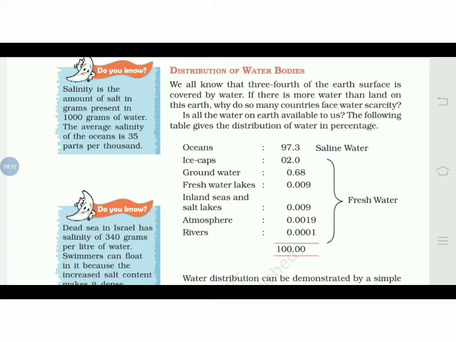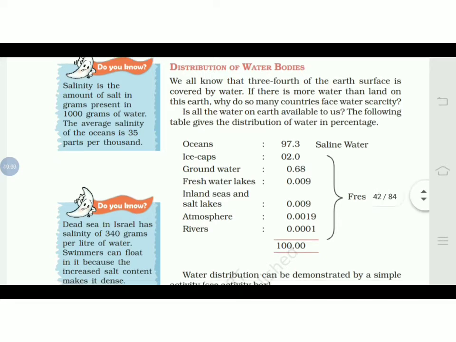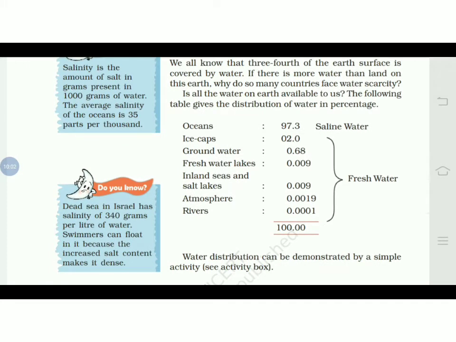Next, here it is given percentage wise. Let's see only about the water, which we are going to learn over here. The other part I have just said: from the 100%, 71% is covered by water body and 29% is land. So here we are going to learn the distribution of water in percentage. It is all about waters out of 100. So you can see over here, this is ocean.